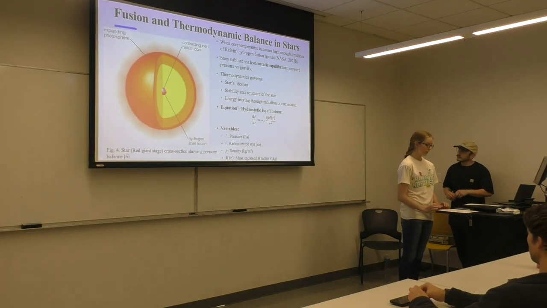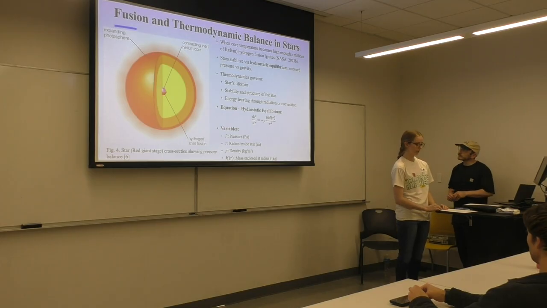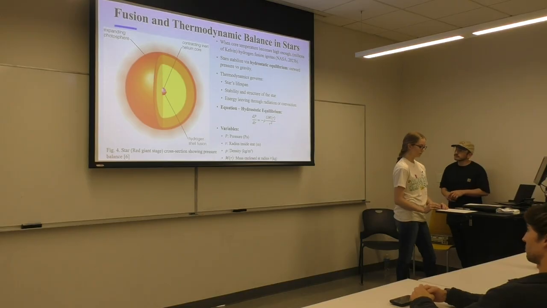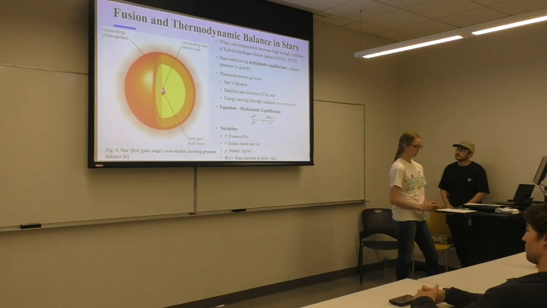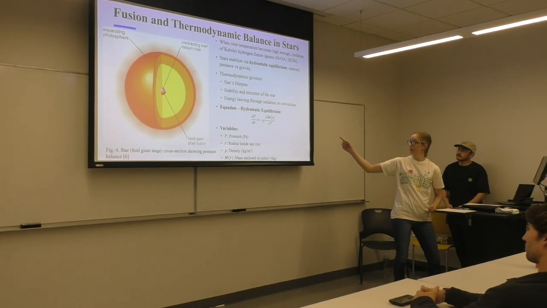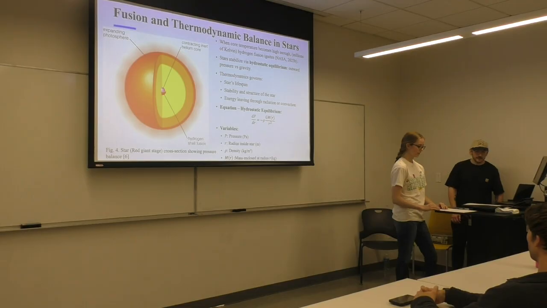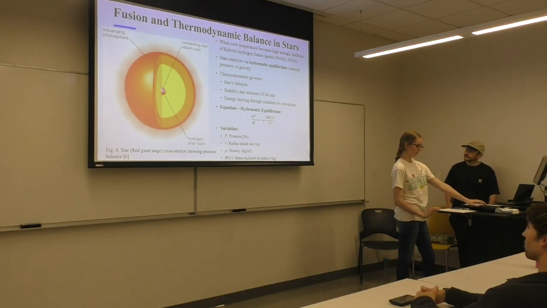Eventually, the protostar gets hot enough, around 10 million Kelvin, for hydrogen fusion to ignite at its center. Once fusion starts, the star must achieve hydrostatic equilibrium, shown in the equation on the screen. So, gravity pulls inward and thermal pressure from fusion pushes outward. That balance determines the size, the shape, and the lifespan of stars. So thermodynamics doesn't just start a star, it stabilizes it for millions or billions of years.